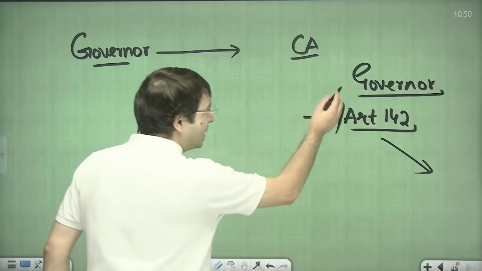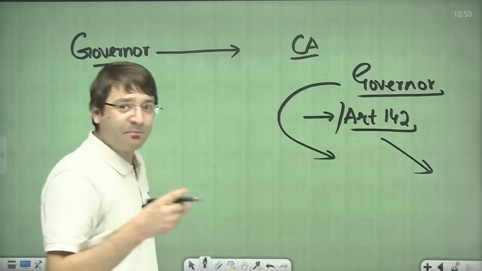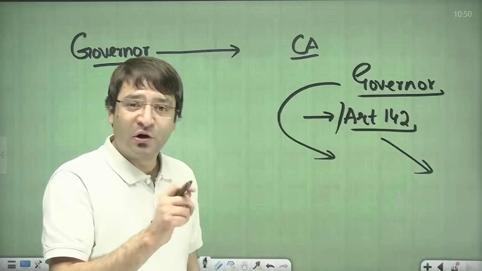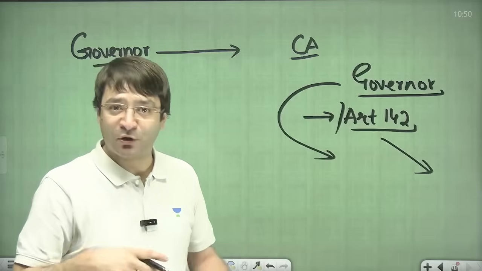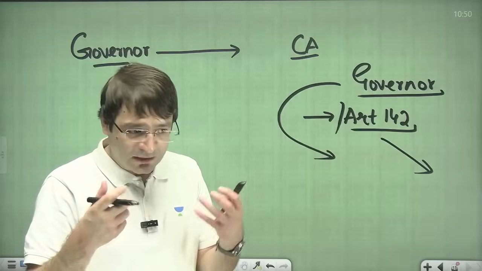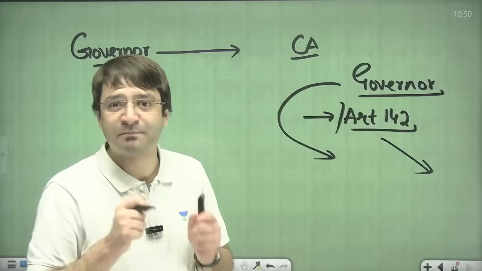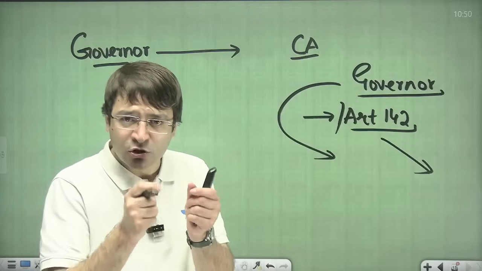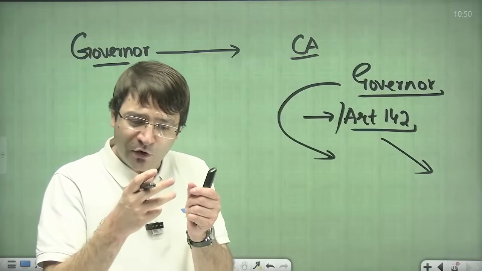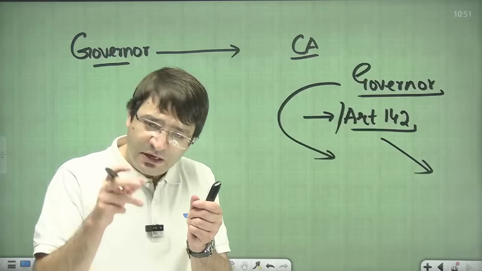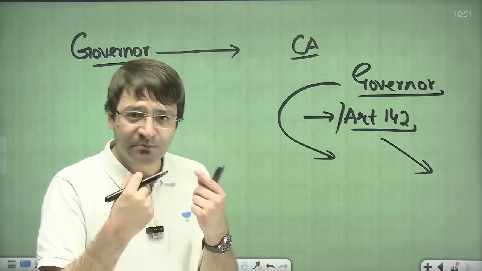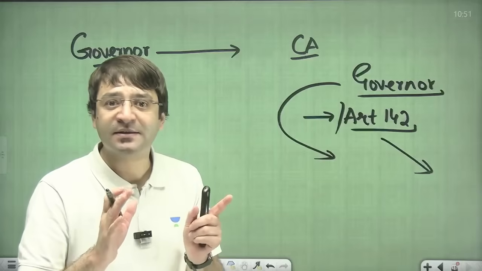Similarly, what did the Supreme Court say on the powers of the governor, whether it is related to Tamil Nadu or whether it is related to Punjab? Because in Punjab case also, there was a tussle between the Chief Minister and Punjab governor. When you have a one-stop destination for all current affairs related to the office of governor in one notebook, it becomes easy for you to revise.